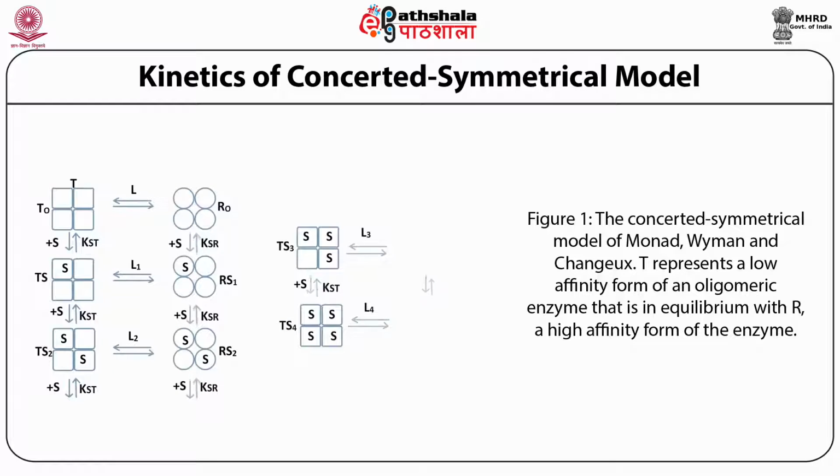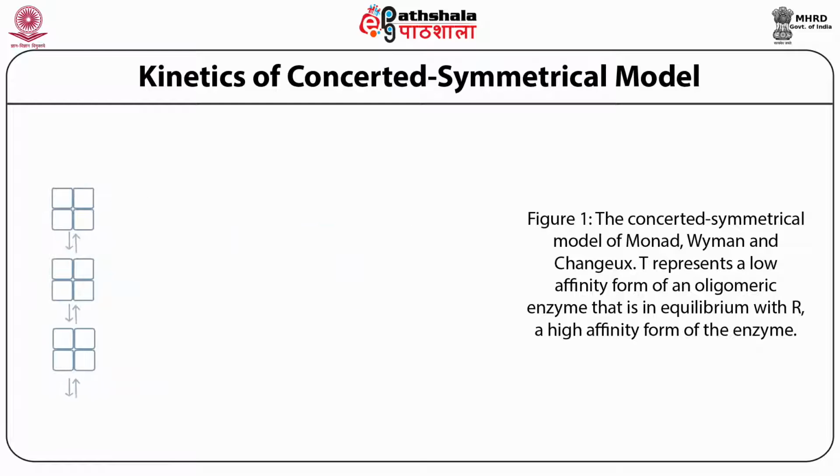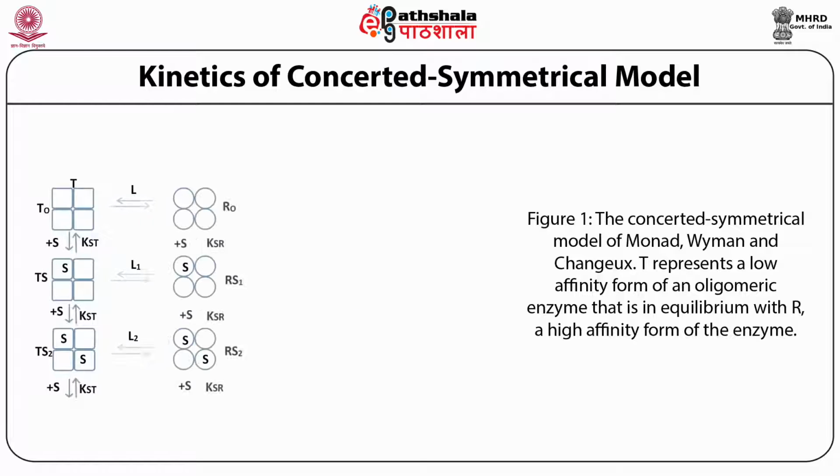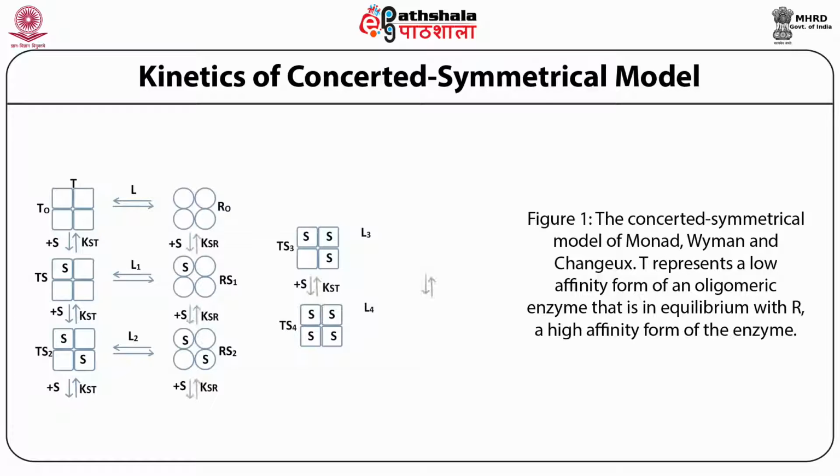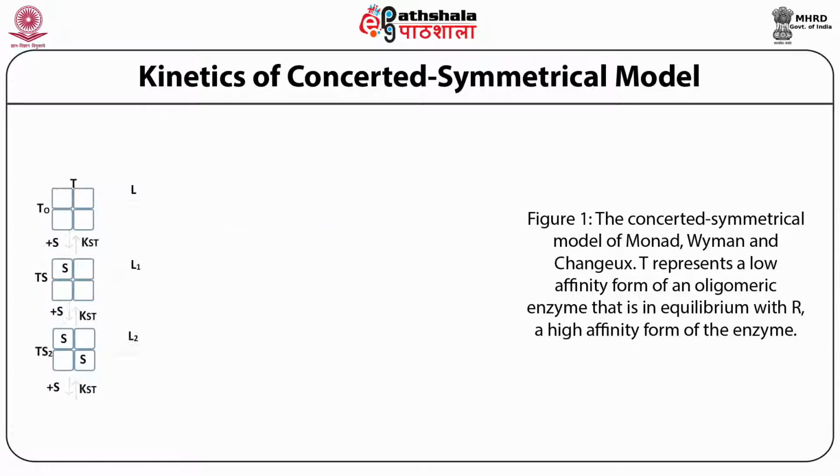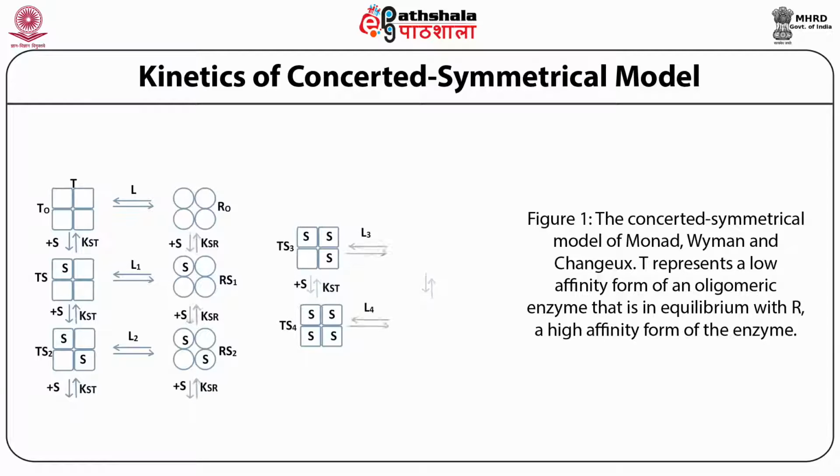an R state. When the first substrate binds to the tetramer in the T state, it is converted into TS1, and binding of subsequent substrates to TS1, TS2 and TS3 converts the T state into TS2, TS3, TS4.